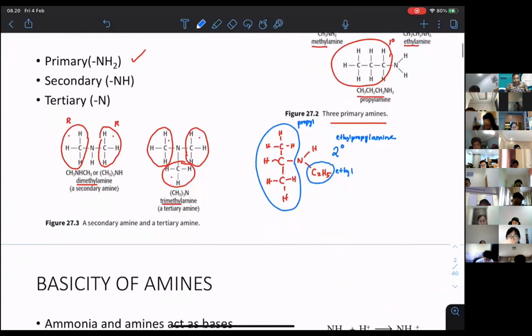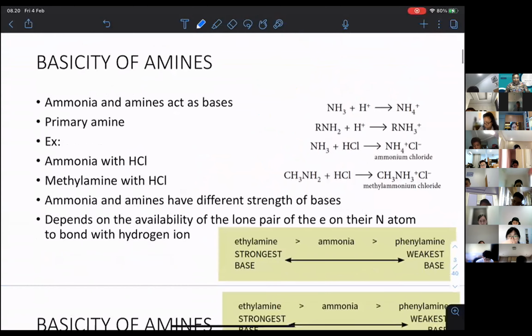They are different. Anyway, let's look at basicity. That's why they have similar reactions. I mentioned that ammonia will have similar reactions with amine. Both of them react as a base.